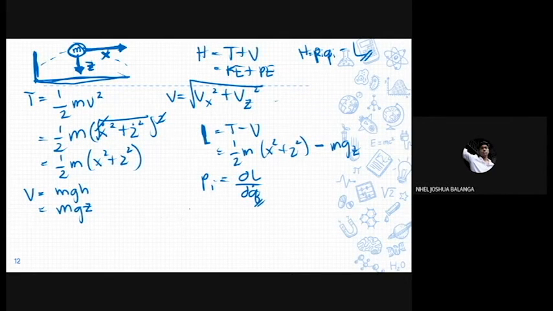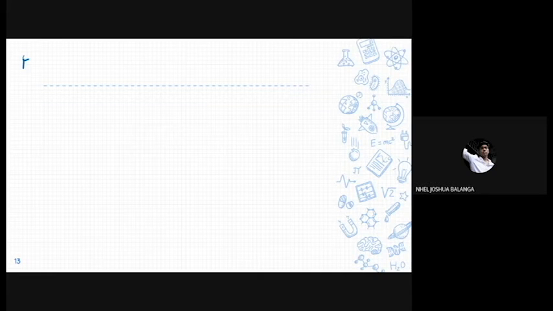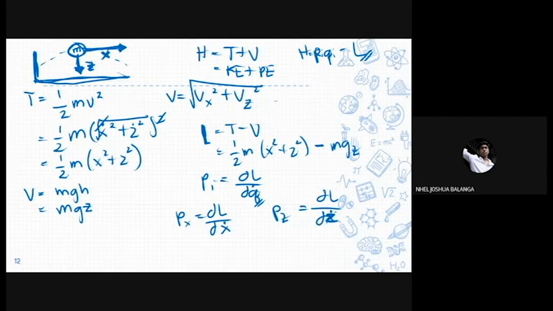So therefore, we can say that the conjugate momentum of x is ∂L/∂ẋ, and that of z is ∂L/∂ż. With that in mind, the conjugate momentum of x is the derivative of the Lagrangian with respect to ẋ. Remember that ẋ is the velocity, and since we are doing a partial derivative with respect to the velocities, we treat the other terms as constants. When deriving, that becomes 0, and this is our only term that has the variable.